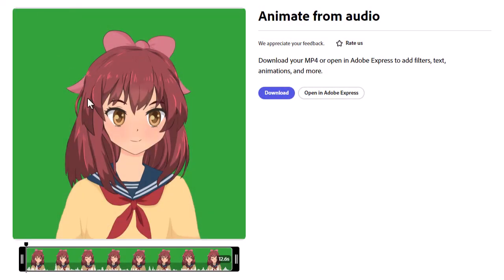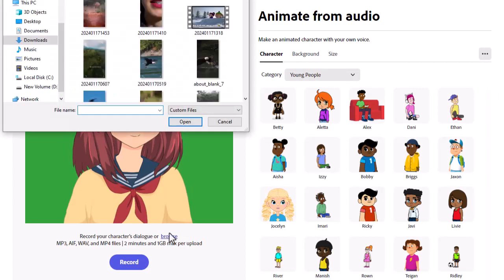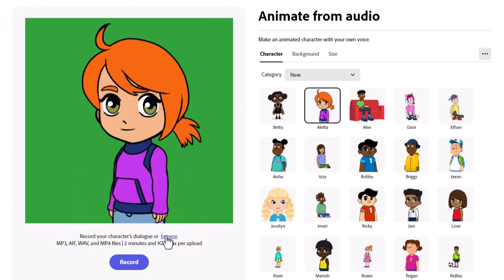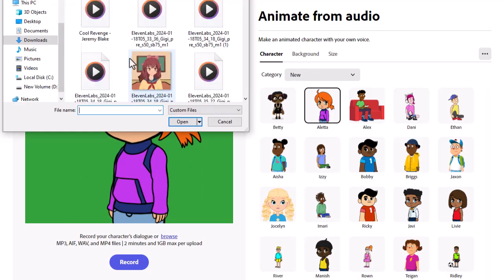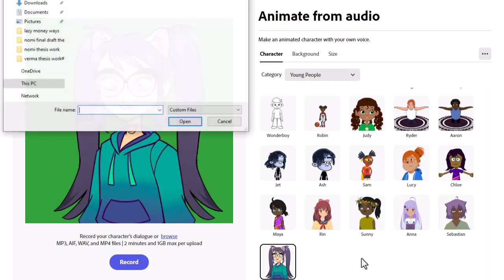Now we will download it from here. You have to generate all the videos in green screen background only, so that further we can remove the background of this video easily. Now in the same way, I will choose another character here and then upload another voice over here and then generate that video and download it.